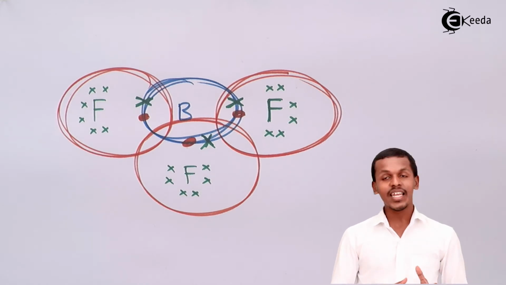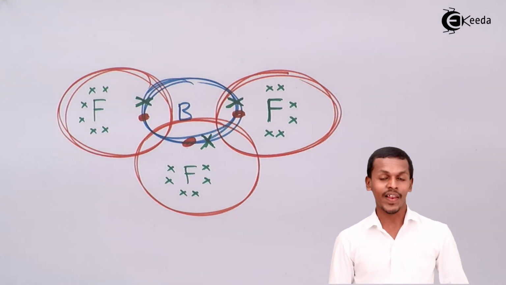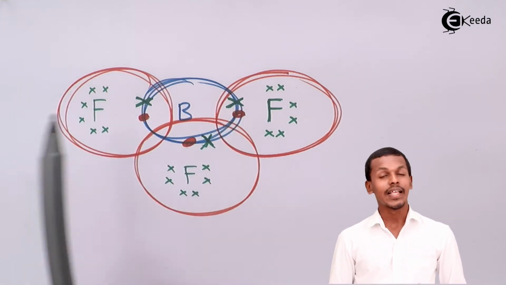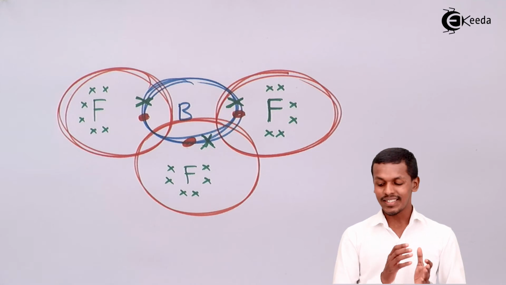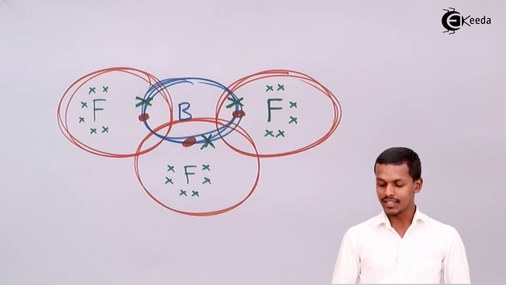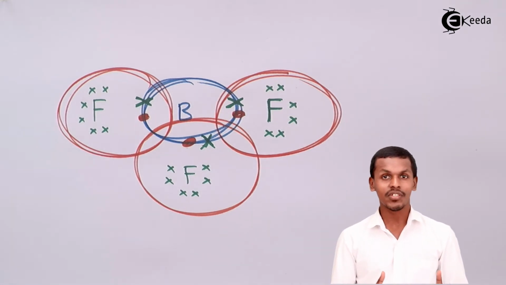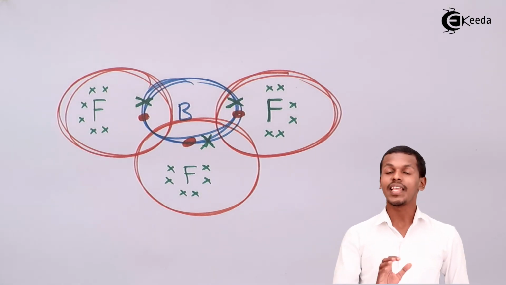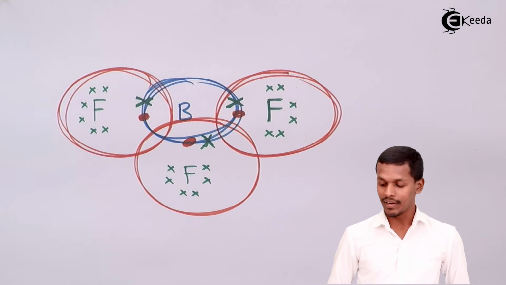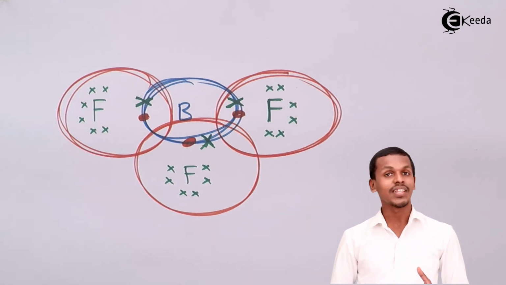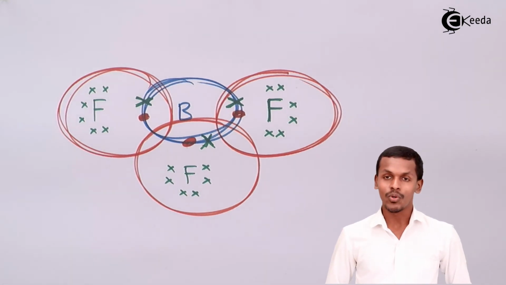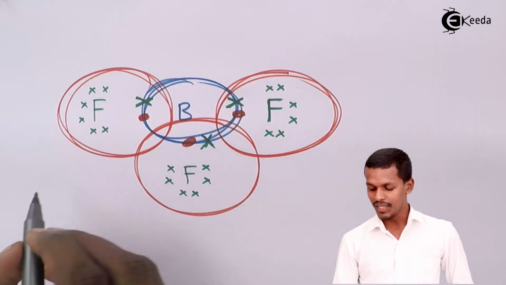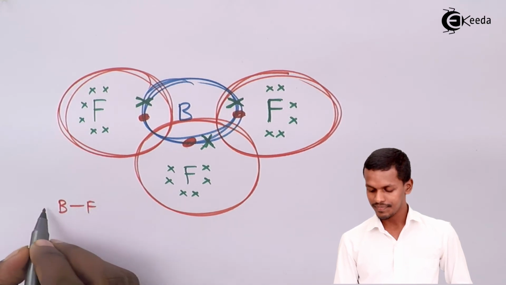So boron ultimately has 6 electrons in its valence shell. So this is 1, 2, 3, 4, 5, 6, six electrons in its outermost shell. But still, is it showing a stable structure? Yes. And it is not following the octet rule, because in the octet rule we need 8 electrons in the valence shell, and that's the reason boron is not following the octet rule, but still it is forming a stable structure, and that is how we could see the structure of BF3 as this one.